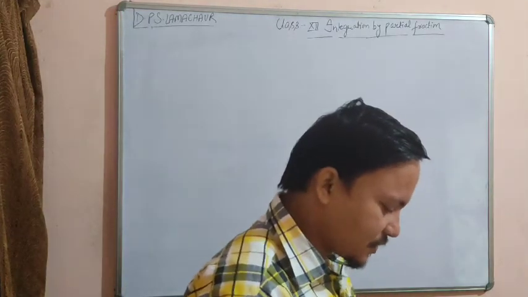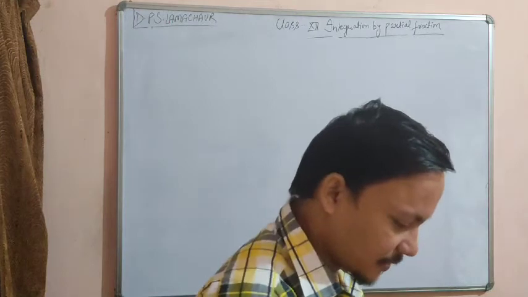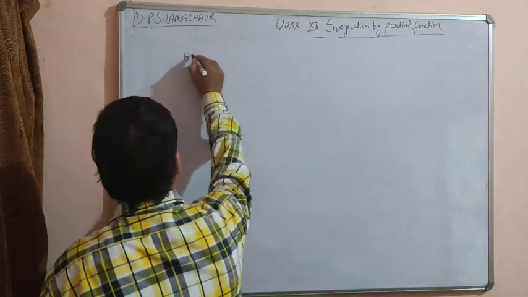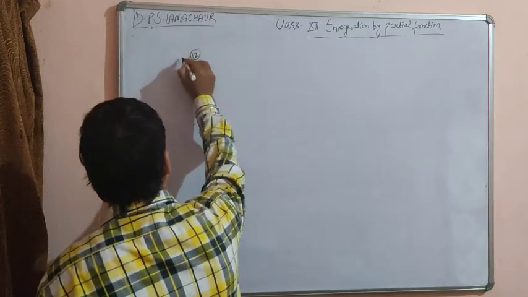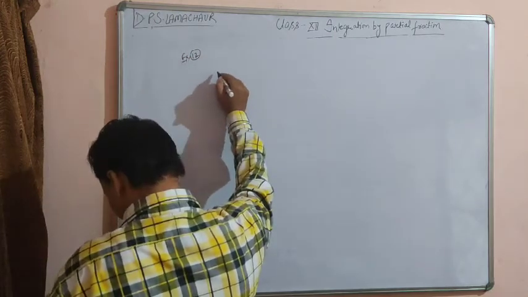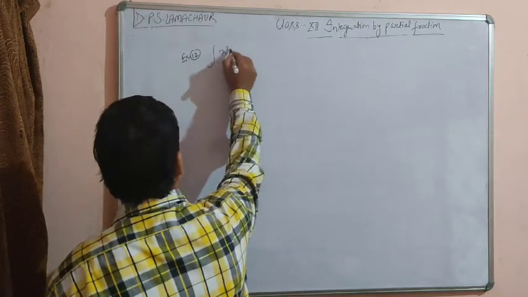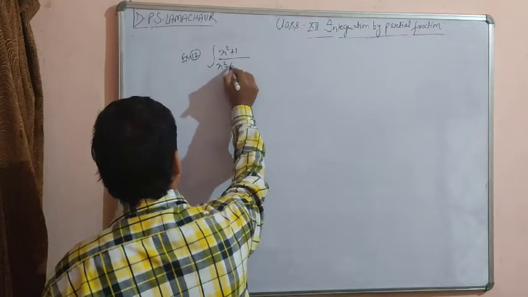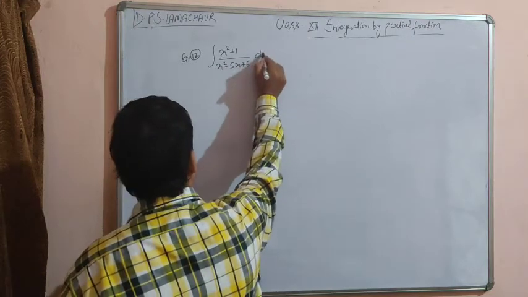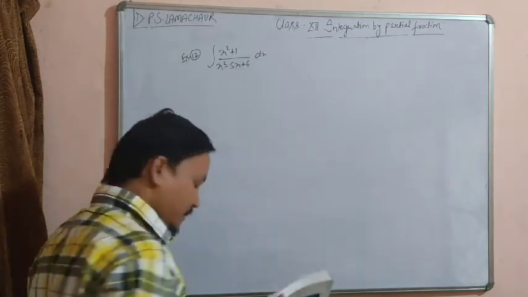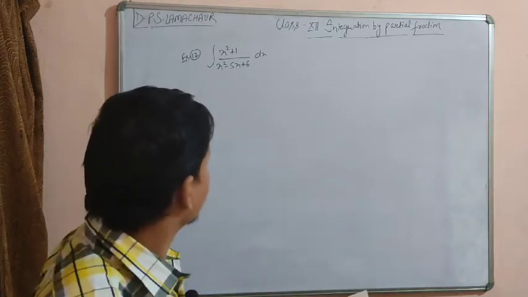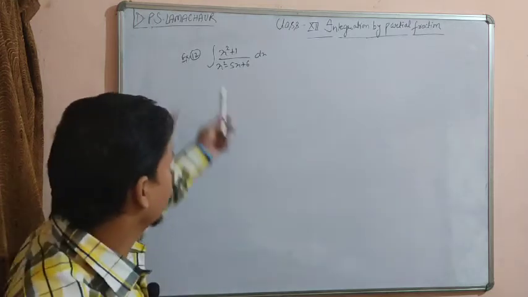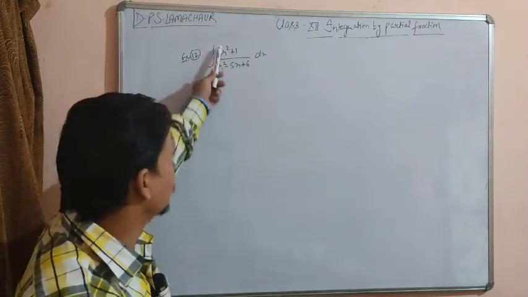Next I am going to solve example number 12. So what is example number 12, beta? Not question, it is example. Example number 12, integration of (x square plus 1) divided by (x square minus 5x plus 6) dx. This is the question, beta, which we have to integrate. So dear student, this is again a rational function of the type px upon qx.